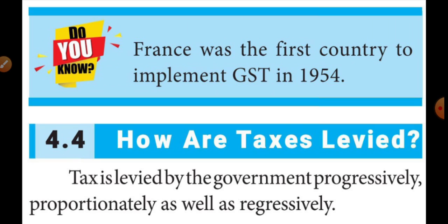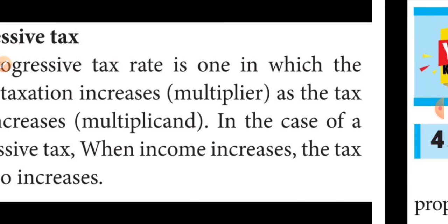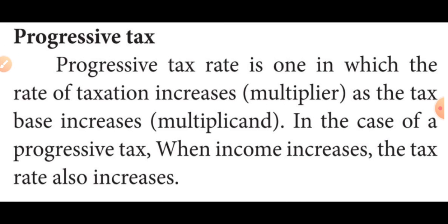For example, if the income is rupees 10,000, 10 percent tax has to be paid, that is 1,000 rupees.